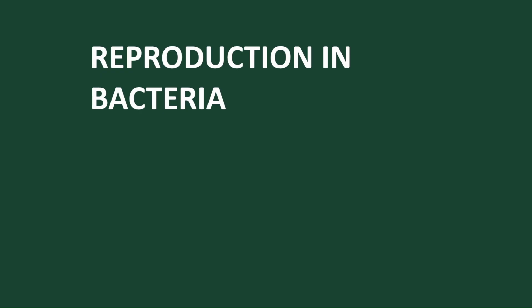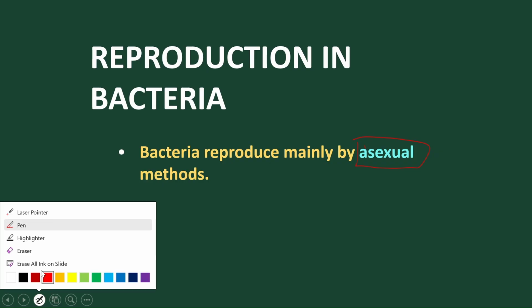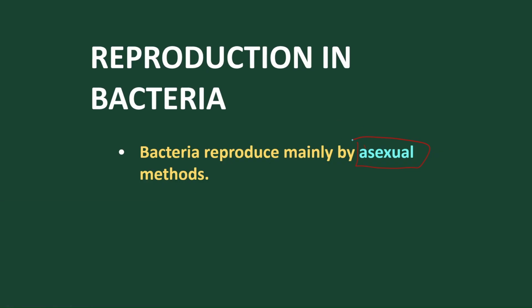In the next part, we'll study reproduction. Now let's discuss reproduction in bacteria. In bacteria, reproduction is mostly asexual. Asexual reproduction is the type of reproduction where there is no use of gametes.